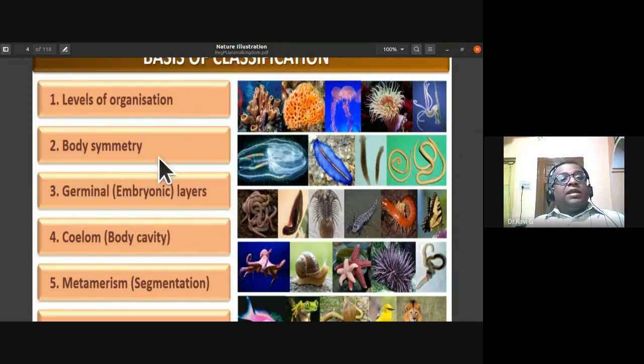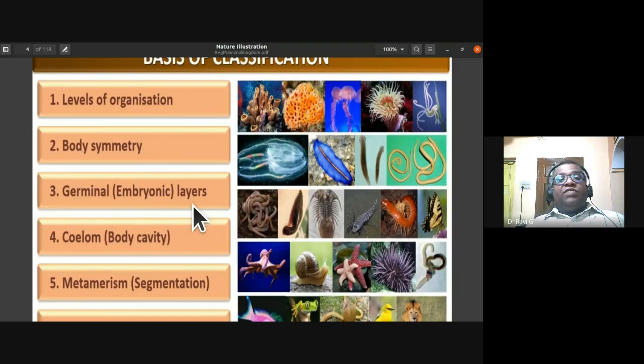Then animals are classified on the basis of body symmetry, whether they are radially symmetrical or bilaterally symmetrical animals. They are also classified on their germinal layers, that is, the total number of germ layers they have, whether they are triploblastic or diploblastic.